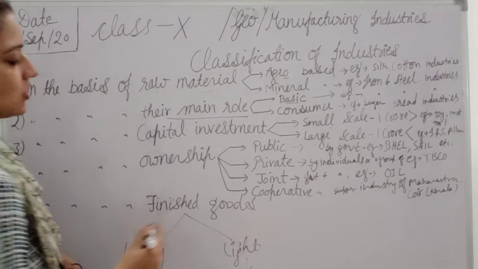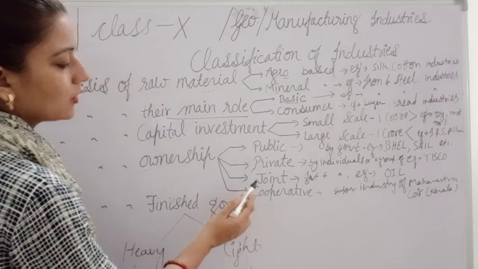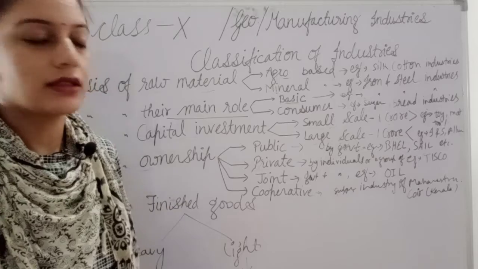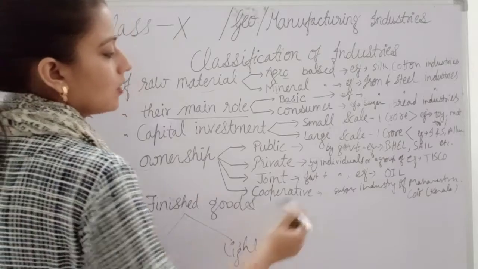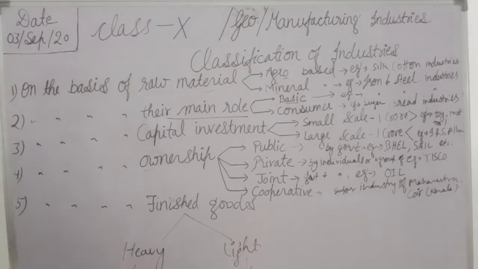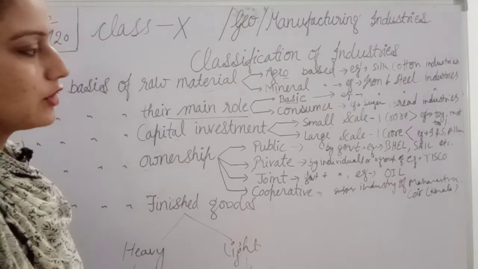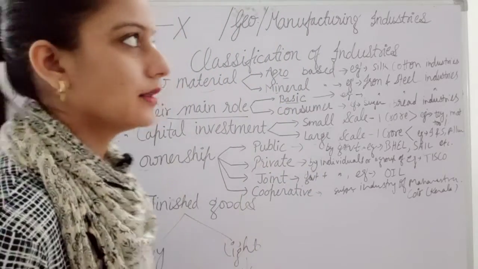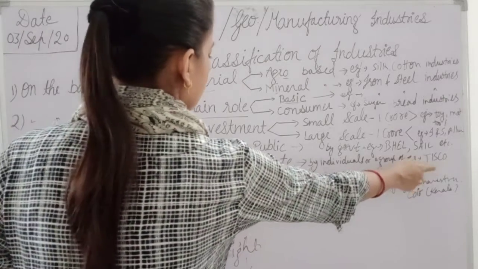Next is ownership. On the basis of ownership, that can be divided into 4 parts, that is public, private, joint and cooperative. Public sector is directly governed by the government. It means it is in the control of the government, like SAIL, etc. Then the private sector is owned by an individual or group of individuals. For example, Tata, Reliance, that will come under this. Automobile will come under this private sector.